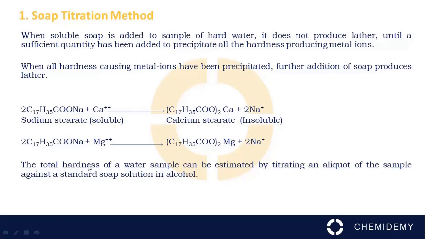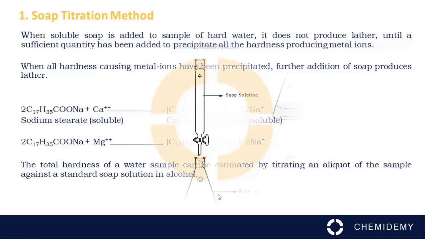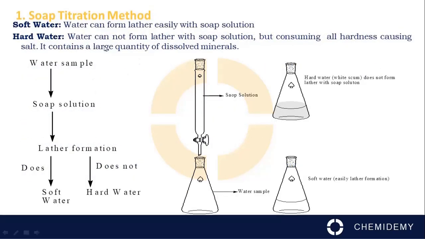The total hardness of a water sample can be estimated by titrating an aliquot of the sample against a standard soap solution in alcohol. We know that when water forms lather easily with soap solution, this is soft water, whereas when water cannot form lather with soap solution until all hardness causing salts are consumed, it is known as hard water. Hard water contains a large quantity of dissolved minerals.